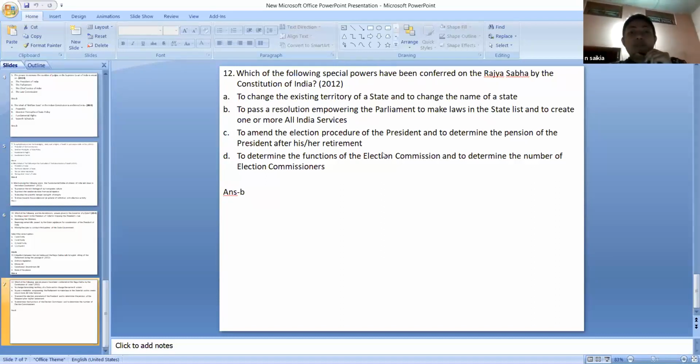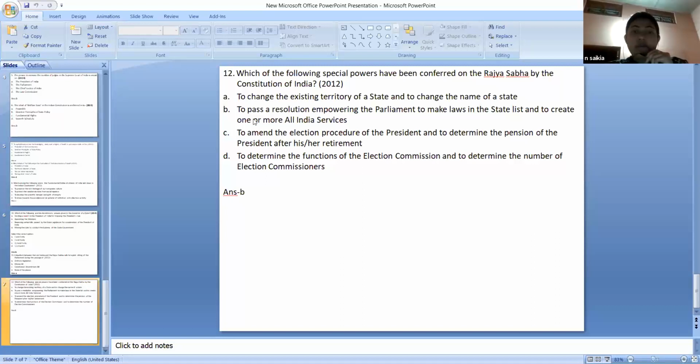So this question reflects that while going through the parliament section, you will have to know about the powers and functions of Lok Sabha as well as Rajya Sabha, and the conditions where Lok Sabha is more powerful than Rajya Sabha. On the other hand, the powers that have been given to Rajya Sabha, for which we can say that Rajya Sabha, no doubt, is not more powerful than Lok Sabha, but has been given some special powers which have not been conferred on Lok Sabha, isn't it?